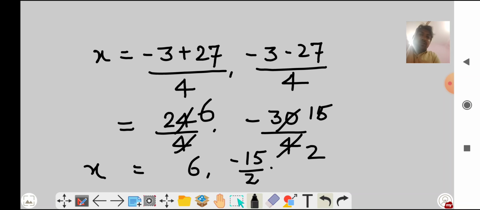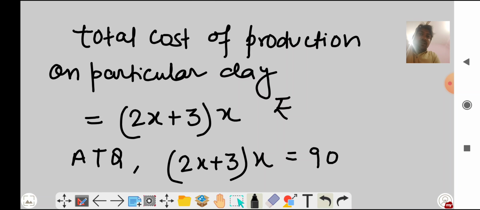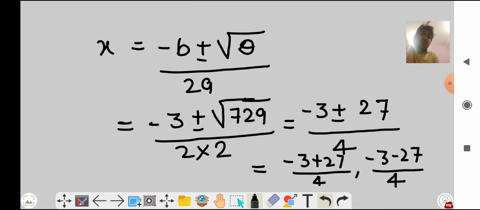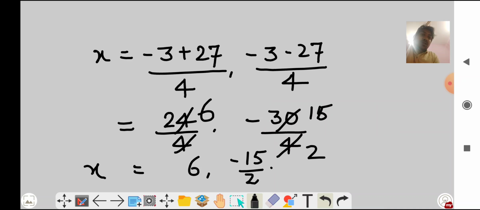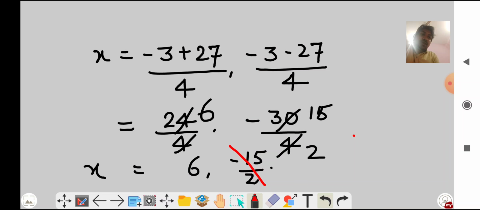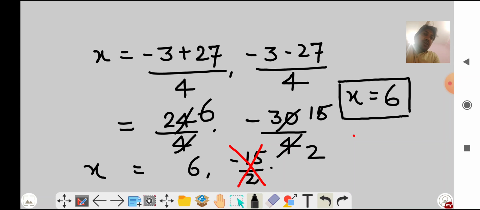Right. See here, what is x? x is the number of articles produced. So the number of articles cannot be negative. So we will have to ignore the negative value of x. Negative value is not permissible, right? So the value of x permissible here is 6. So the allowed value of x is 6. So the number of articles produced on a particular day is 6.